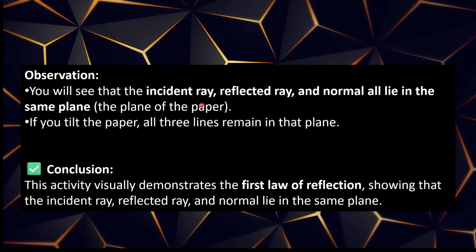Observation: you will see that the incident ray, reflected ray, and normal all lie in the same plane, the plane of the paper. If you tilt the paper, all three lines remain in that plane. Conclusion: this activity visually demonstrates the first law of reflection, showing that the incident ray, reflected ray, and normal lie in the same plane.